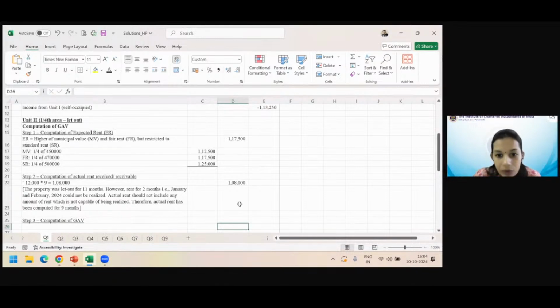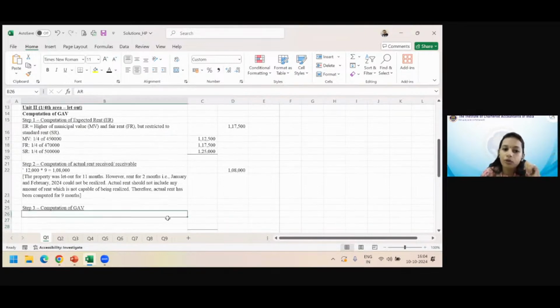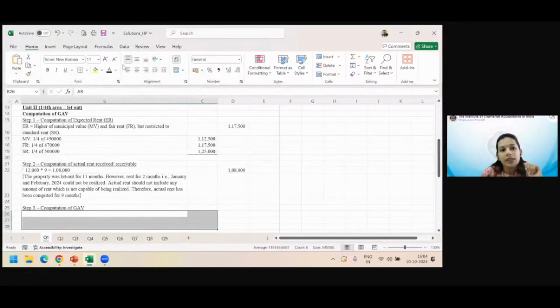Now remember, when we calculate GAV, they said please check if the actual rent is lower than expected rent because of vacancy. How do we check it? अगर actual rent अगर एक month vacant नहीं हुआ होता, then what would have been the actual rent? We have to calculate that. Okay. Then we need to compare with expected rent for the whole year. So actual rent is 1,08,000.